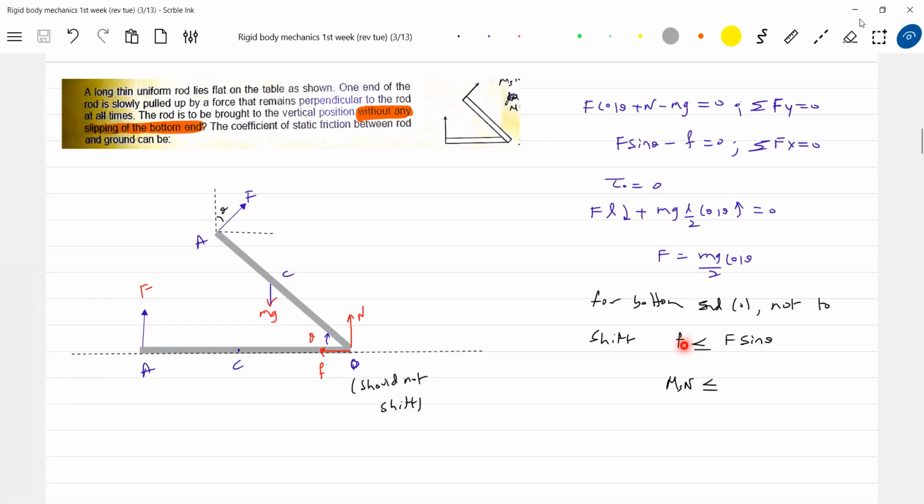Mu s or mu k, or write only mu s if you're getting confused. Okay, let it be, no problem. Because they didn't mention anything, I'll write only mu. This is F sin theta, so mu N. What is N? N is equal to mg minus F cos theta, right?